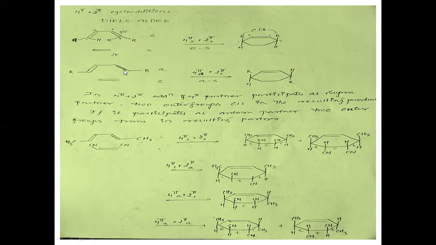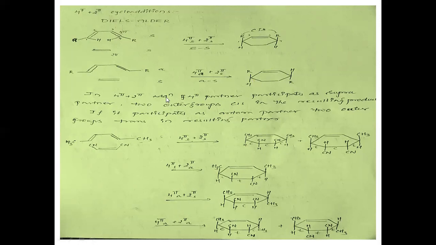Now coming to the antara-supra cycloaddition with the same reactants. The outside substituents here are R and R. In this case, you can see R and R are opposite. This is upside and this is downside, since this 4-pi fragment has antarafacial interaction. A 4-pi antara, 2-pi supra type molecule will result in this type of product formation.